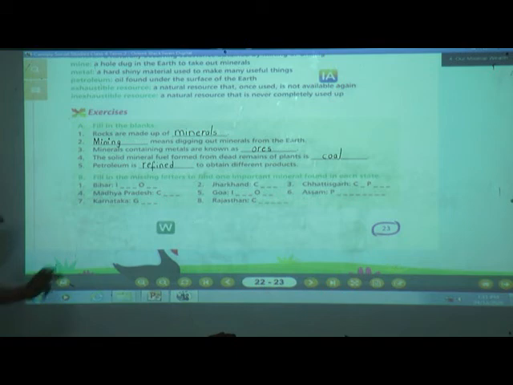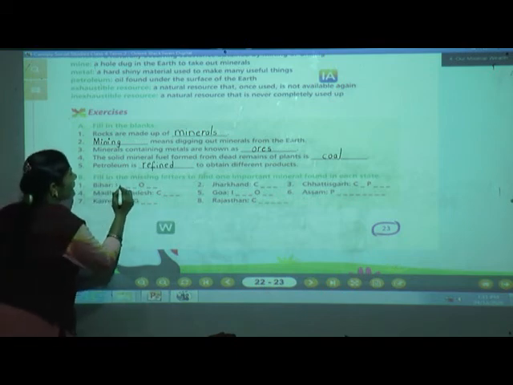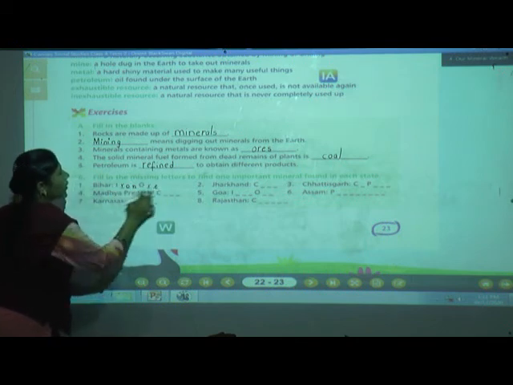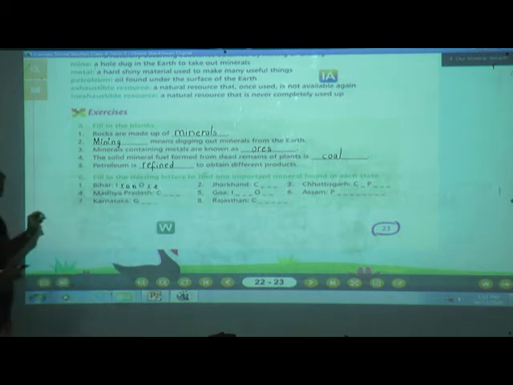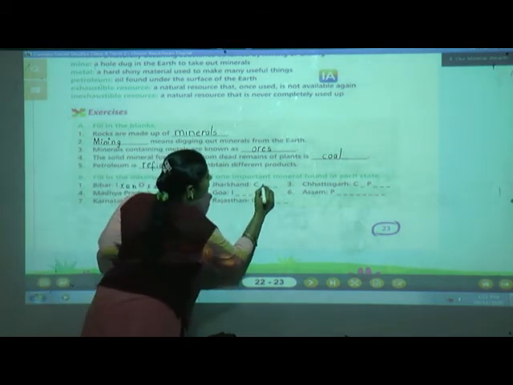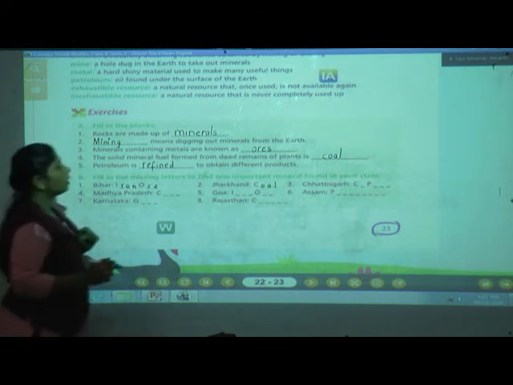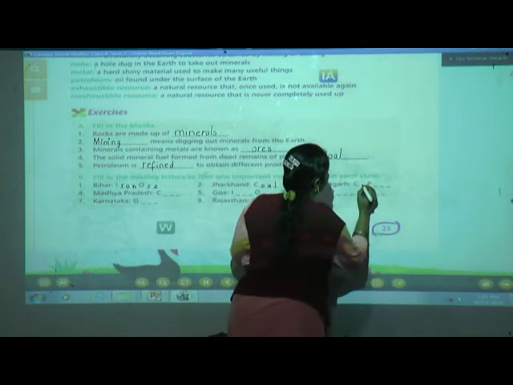What can we find? Iron ore. I is there. R-O-N, O-R-E. Iron ore. Jharkhand. Coal. C-O-A-L. Coal. Chhattisgarh. Yes, copper.